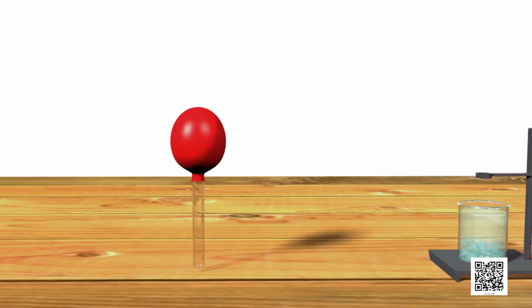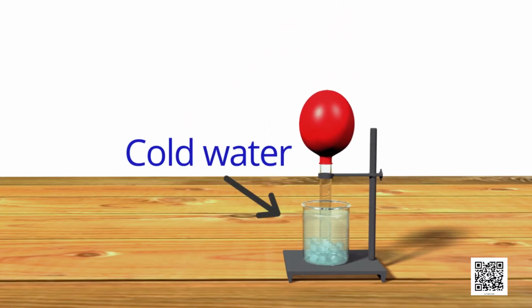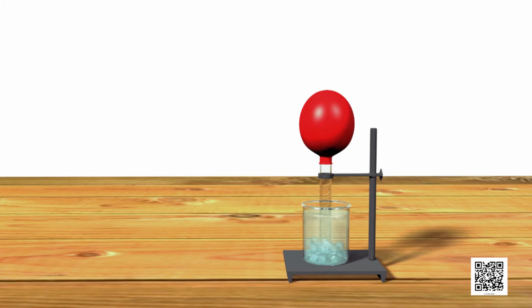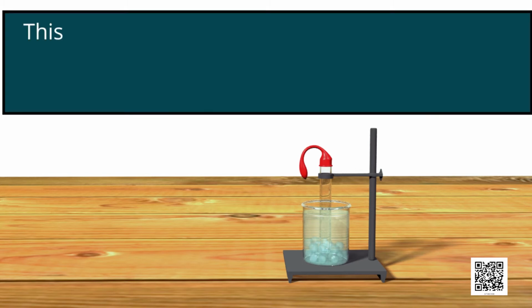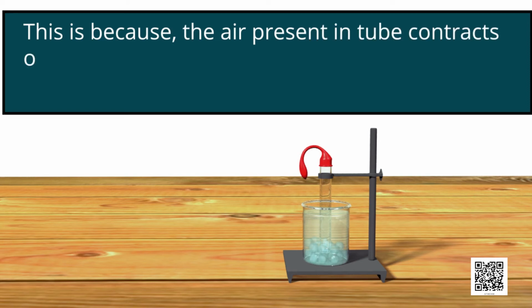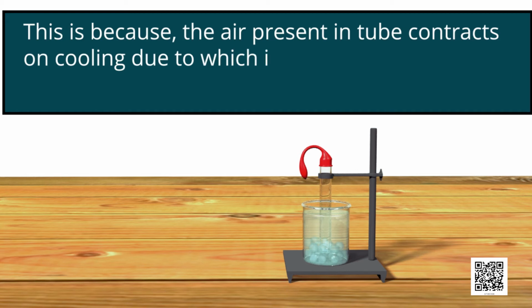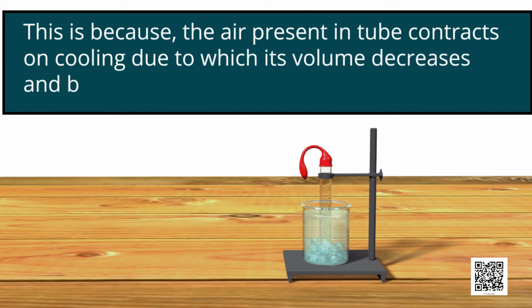Now, if we place this boiling tube in cold water, what change can be seen? Yes, the balloon gets deflated. This is because the air present in the tube contracts on cooling, due to which its volume decreases and the balloon gets deflated. It proves that air expands on heating and occupies more space and becomes lighter. That is the reason that the smoke goes up.